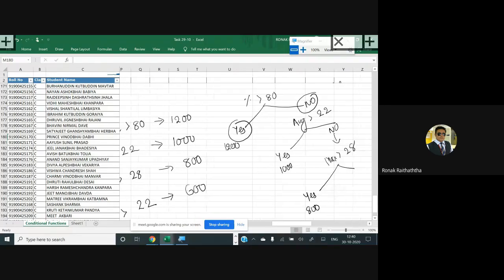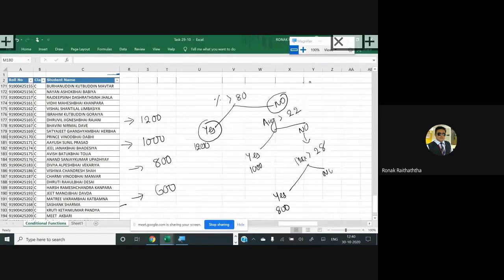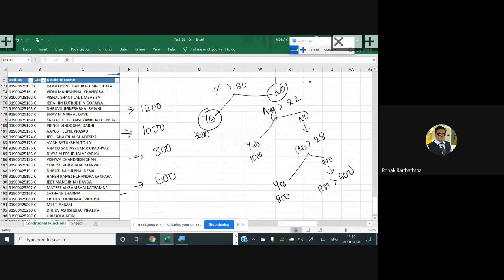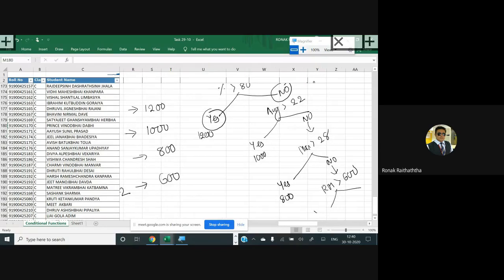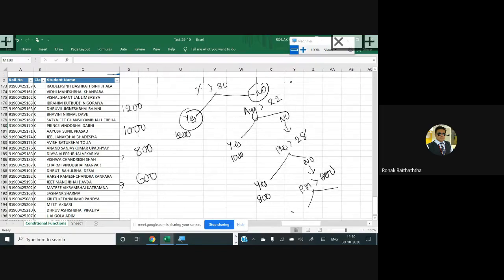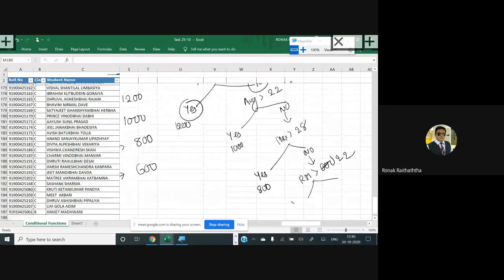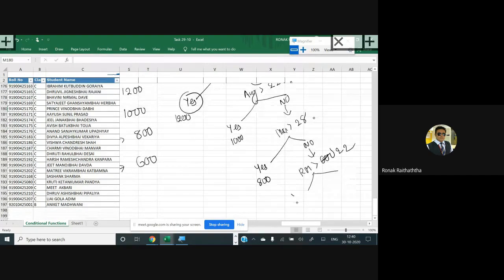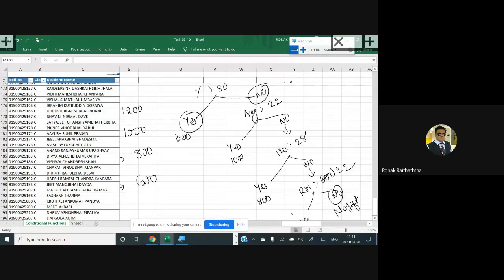If that is not satisfied, then the last condition you will check is RM, which shall be more than, not 600, sorry, more than 22. So if RM is more than 22, then give a gift of 600, and if no, then finally there would be no gift. So this is how my flow chart, or I may say the tree diagram, looks.